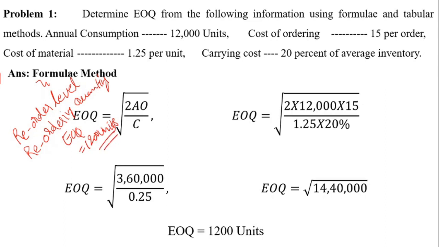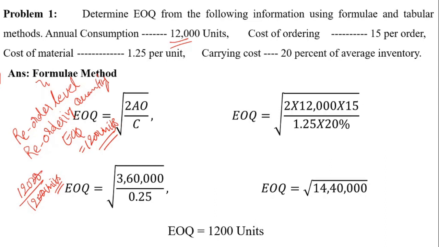When our EOQ is 1200 units, how much is annual consumption? Annual consumption is going to be 12,000 units. When we need 12,000 units per annum, for each and every order we are going to give 1200 units. That means how many orders do we need to go for per year?